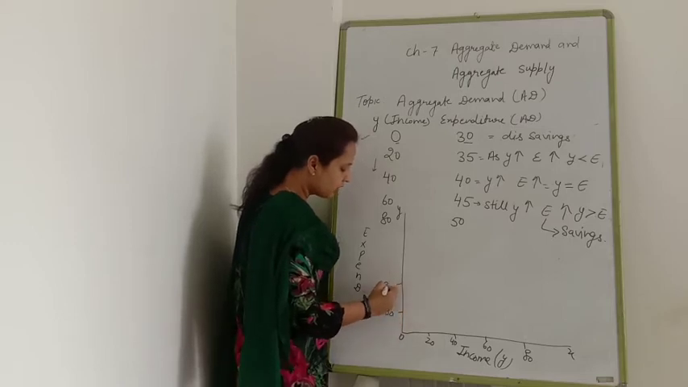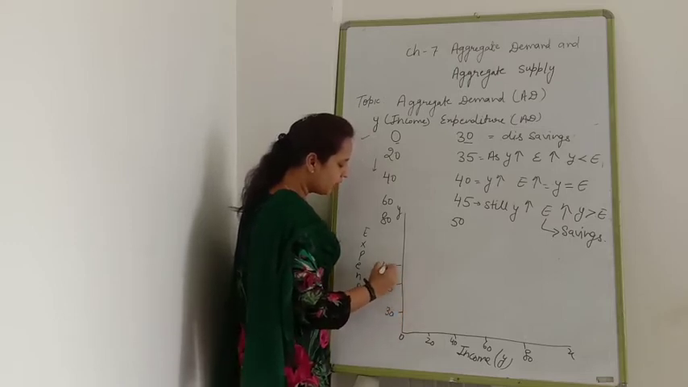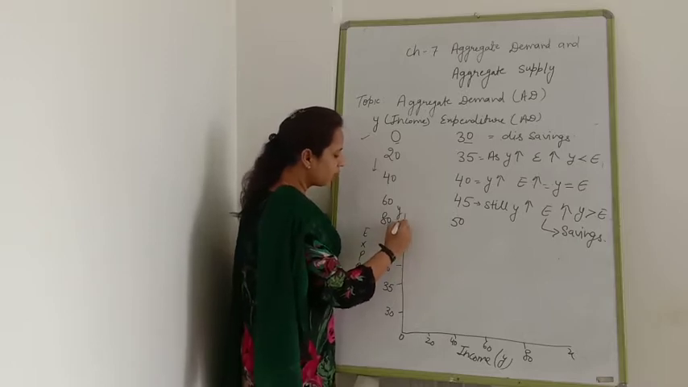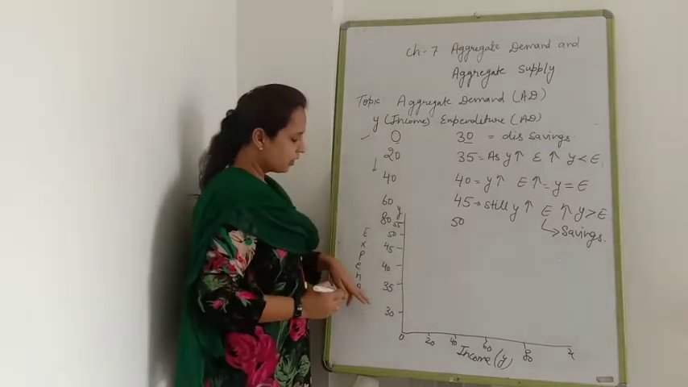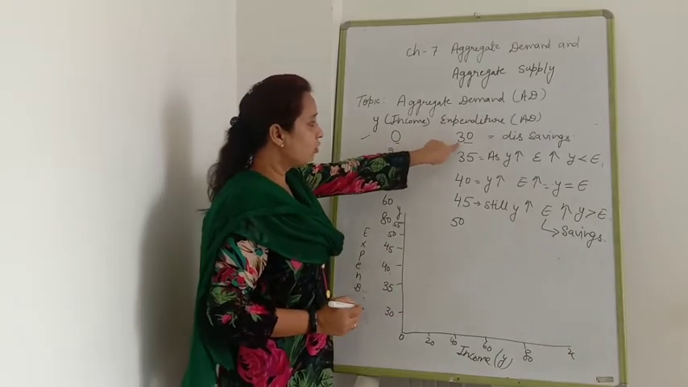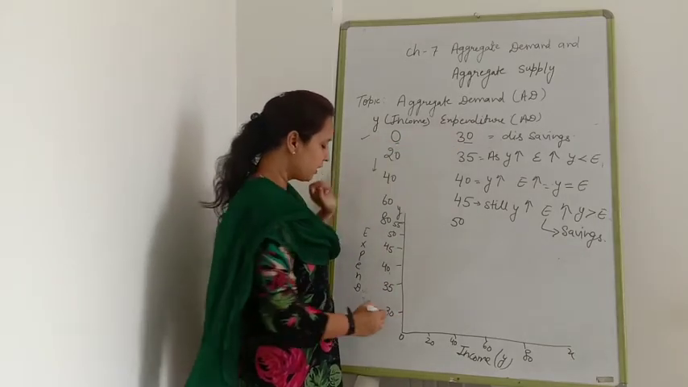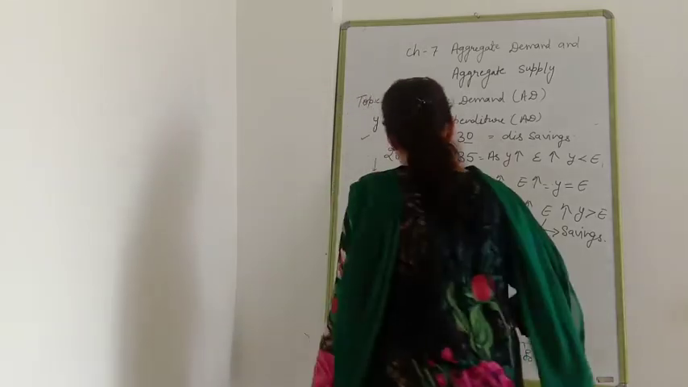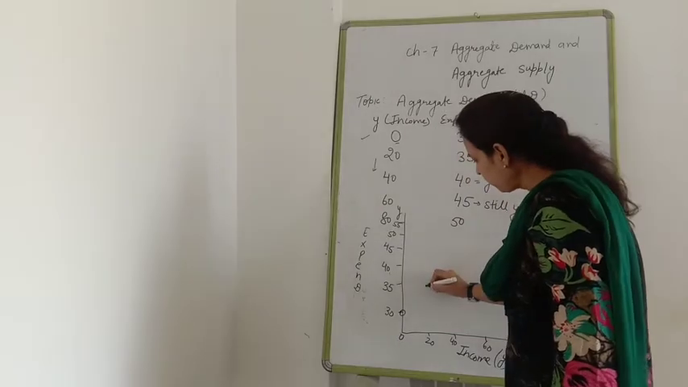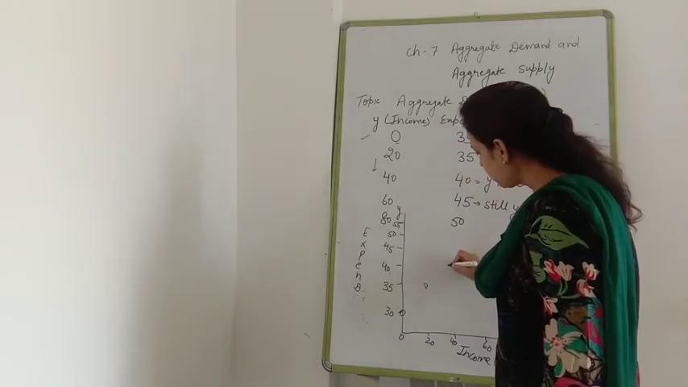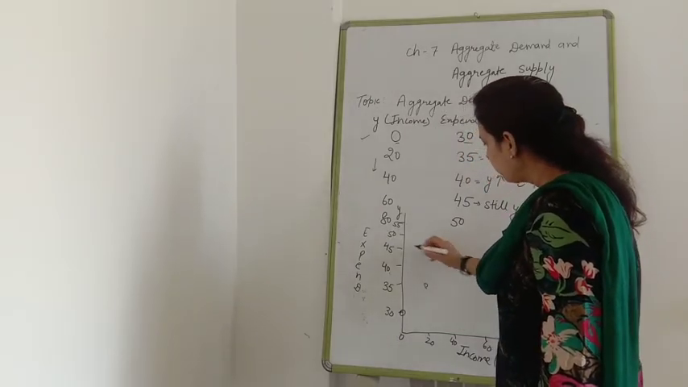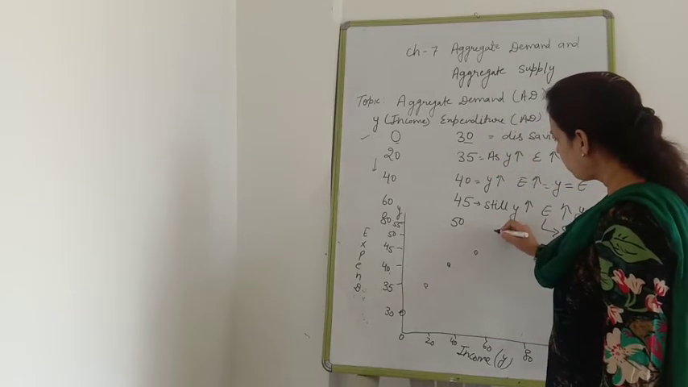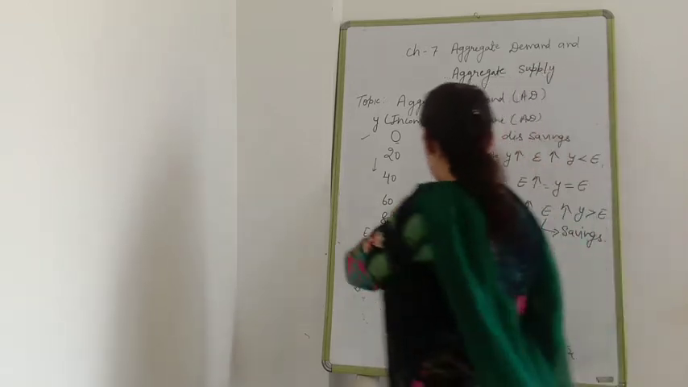The difference between that: 30, 35, 40, 45, 50 and 55. Clear? Now you can see at 0 how much income is there? Sorry, how much expenditure is there? 30. Clear? At 20 that is 35. At 40 that is 40. At 60 that is 45. At 80 all of you know that is 55.